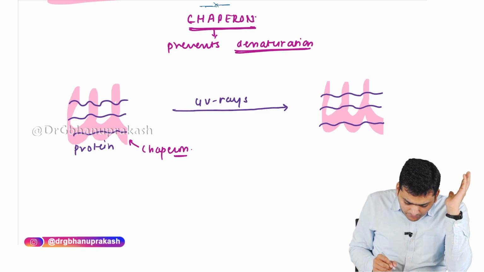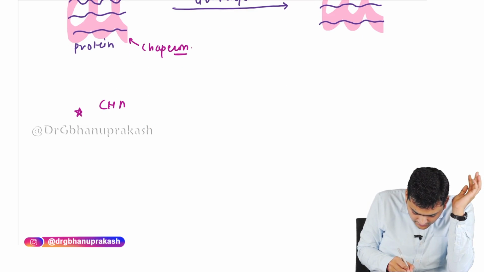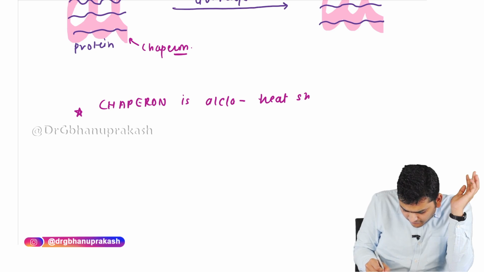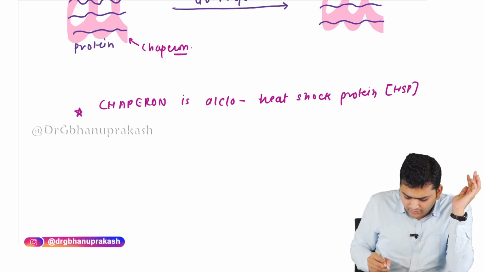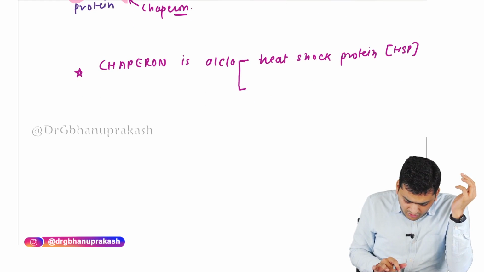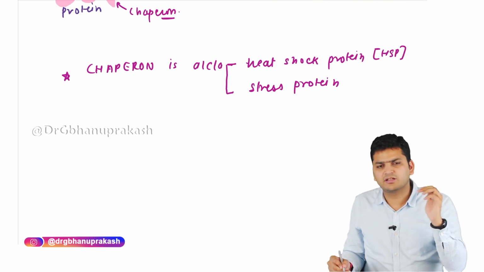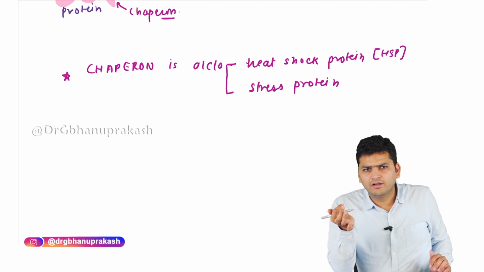Right? Because chaperone is going to protect the protein fibers from denaturation, chaperone is also called heat shock protein, HSP. It is also called the stress protein, because it is going to protect the protein from the stress or the heat, right?